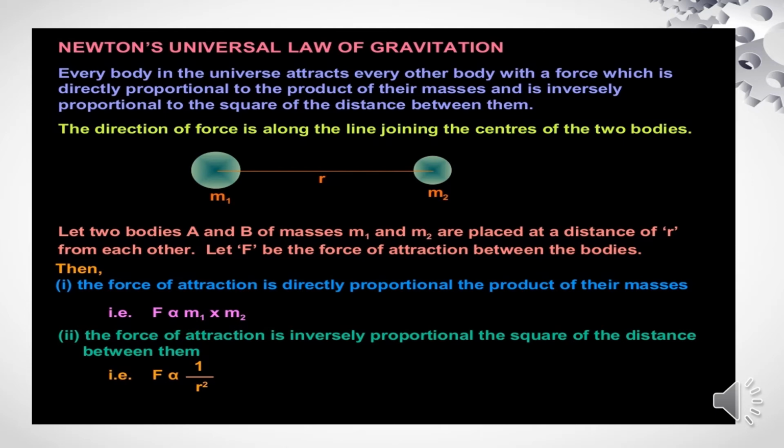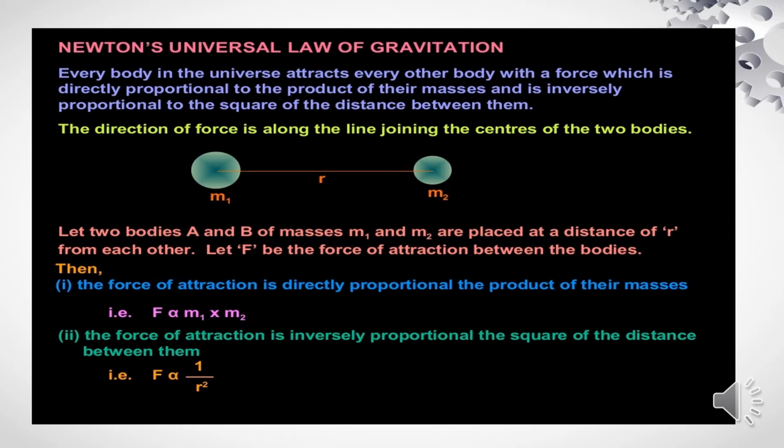Newton's universal law of gravitation. Every body in the universe attracts every other body with a force which is directly proportional to the product of their masses, and inversely proportional to the square of the distance between them. If you consider two planets, the force of attraction between them is directly proportional to the product of their masses, and inversely proportional to the square of the distance between the two planets. The direction of the force is along the line joining the centers of the two bodies.